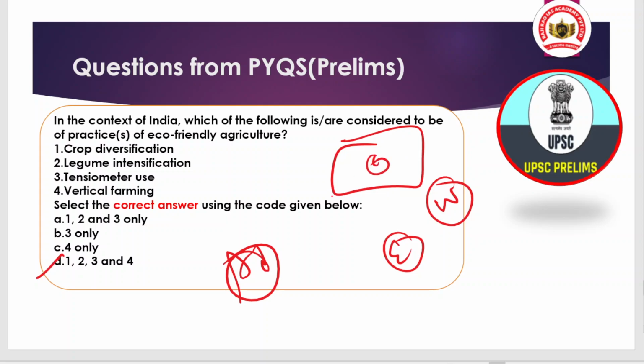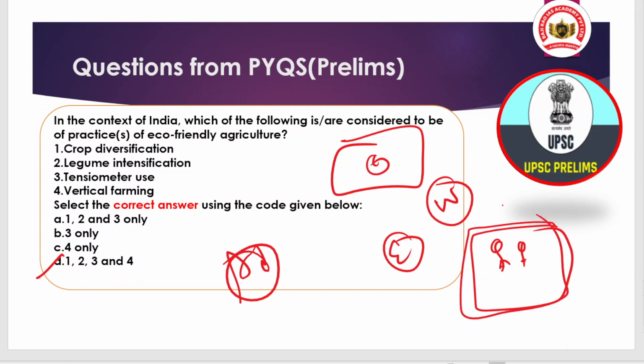One is crop diversification. If you do crop diversification, it means you are planting crops of different natures. Maybe the first time you plant a leguminous crop, the next time sugarcane, and the next vegetables. So this will retain the nutritional capability of the soil and also help it regain its fertility. So that is crop diversification.